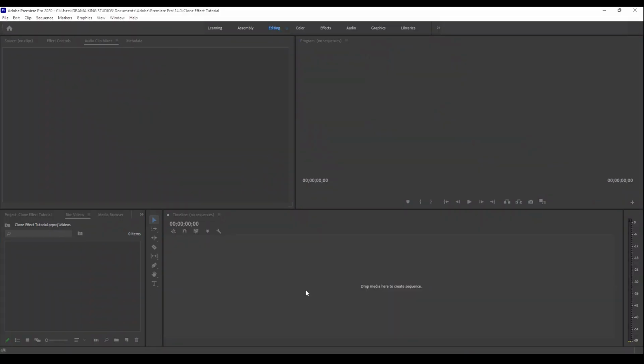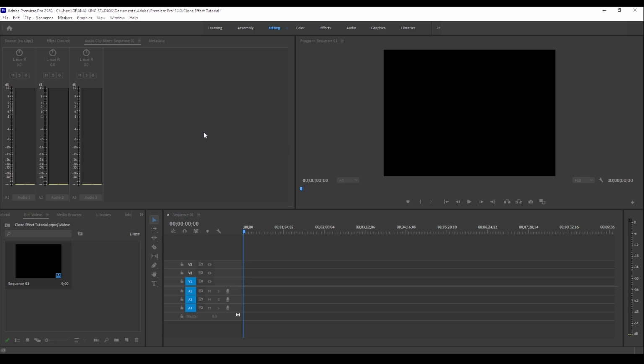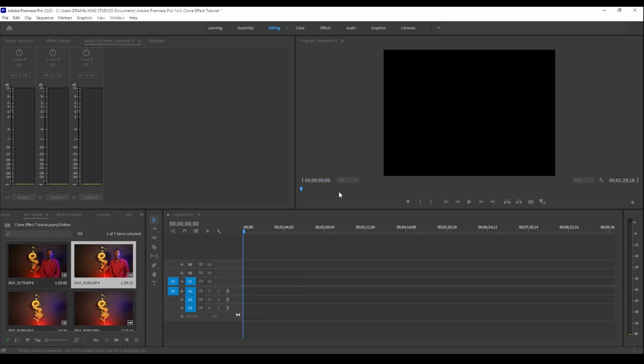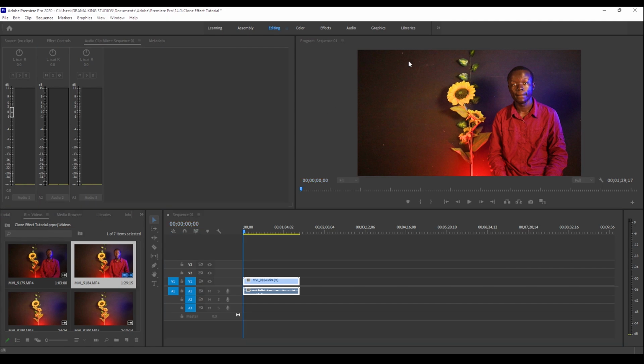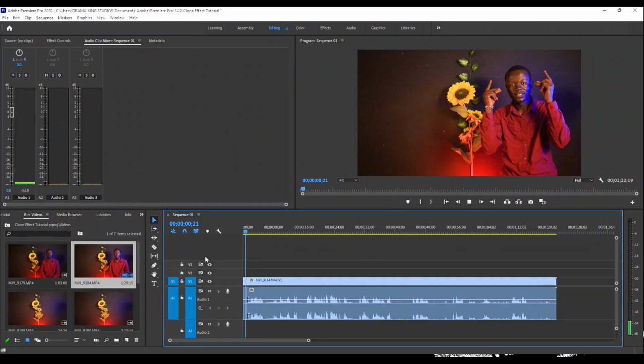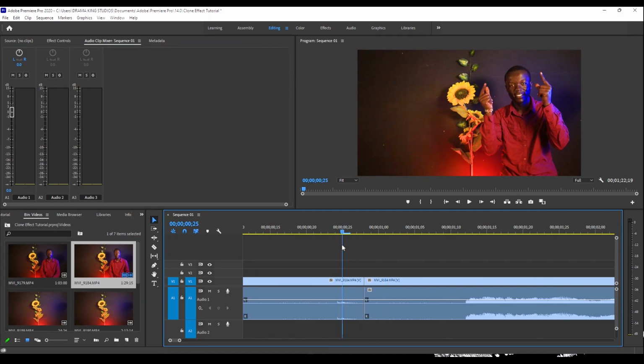Ukishafungua Premiere Pro yako, create sequence in your editing timeline, then import your footages in the project panel. Use the program monitor panel to preview your project as you edit it. For snap transition is all about timing. Check this out.